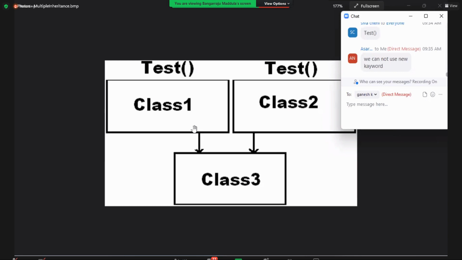What they support is only single, multi-level, and hierarchical inheritances. The reason they don't support multiple inheritance is the ambiguity problem. Multiple inheritance has an ambiguity problem. But another point: C++ supports it because it is the first object-oriented programming language, and at the time of designing that, no one knew this problem was going to come in the future. That's why they introduced it.